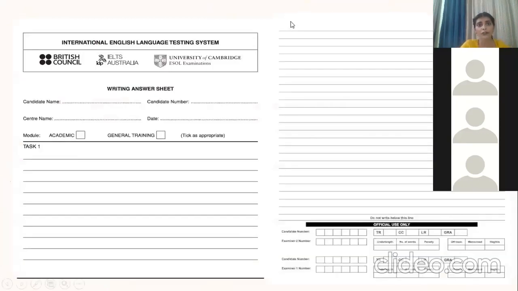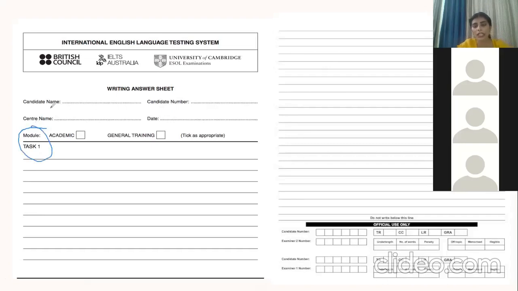Okay. First of all, let me make you all familiar with what kind of sheet you'll be getting for attempting your task 1. The sheet for task 1 is this one, which will have your candidate number that you will be given when you register for your exam. Then candidate name. Candidate number is usually your passport number. And then your center name and then your date. And then this is the portion which says task 1.